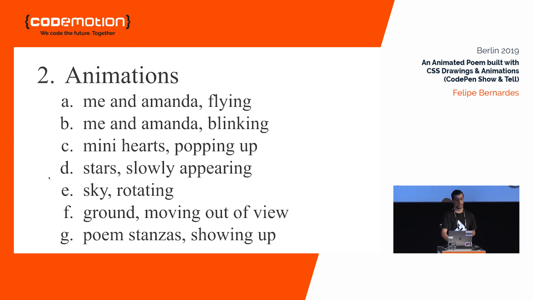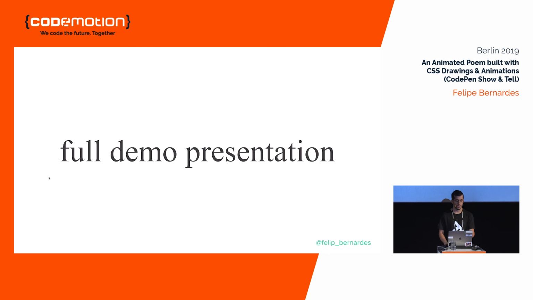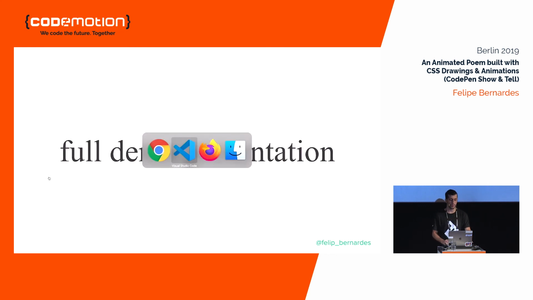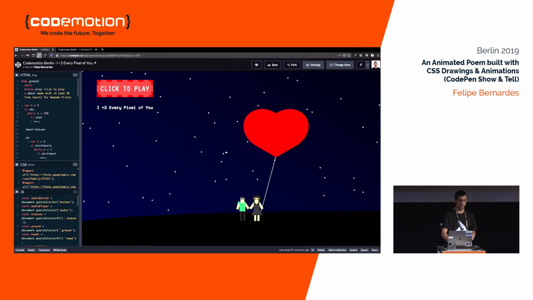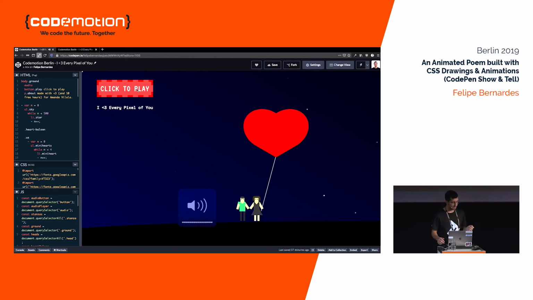Okay, let's see how everything works together. So again, this is CodePen. I will click play and let you see it. Let's watch.